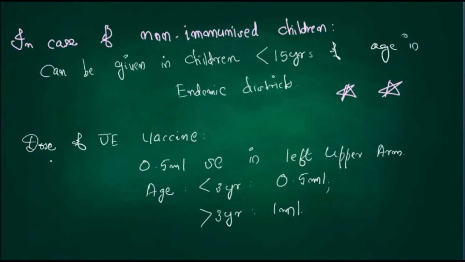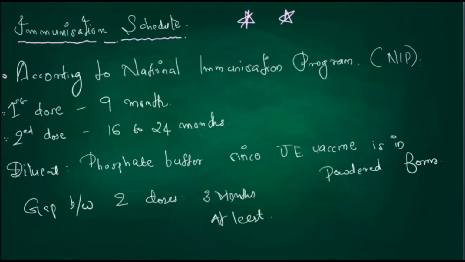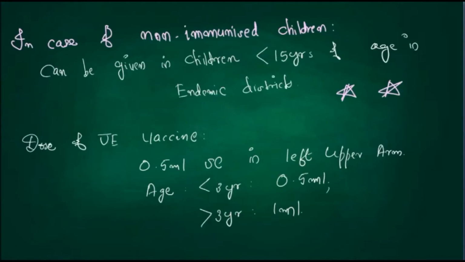And what is the dose of Japanese encephalitis vaccine? It is 0.5 ml subcutaneous in the left upper arm. In case of age less than 3 years, it should be 0.5 ml. If it is more than 3 years, then it should be 1 ml. These two slides are very important questions related to vaccination.